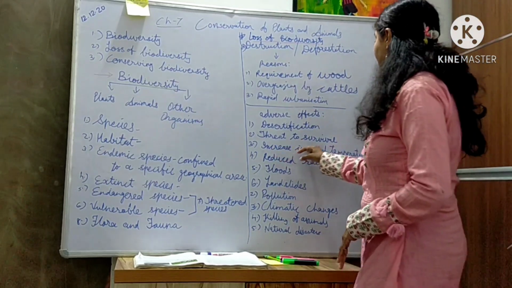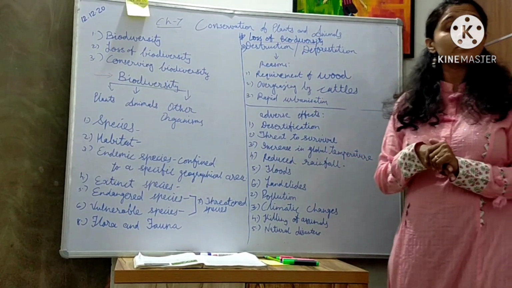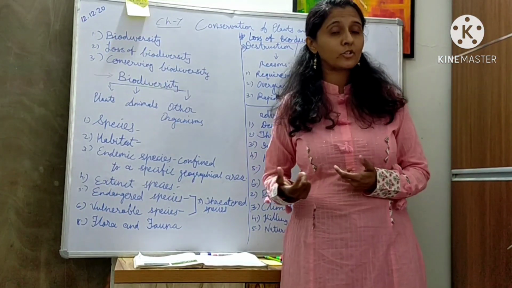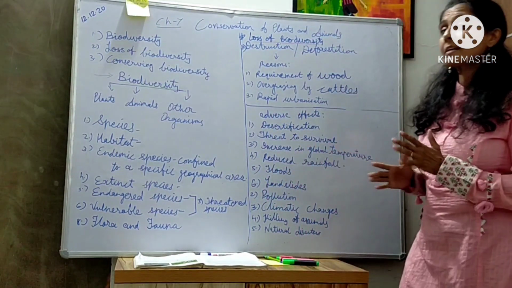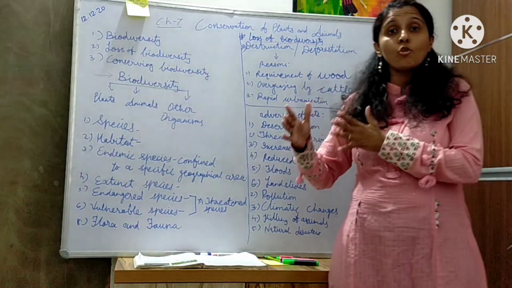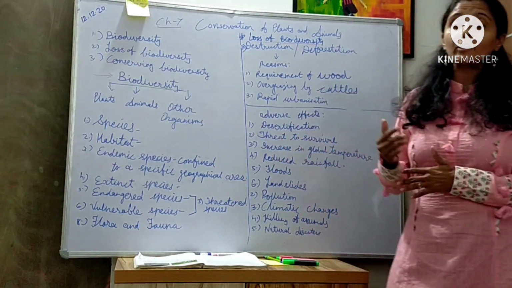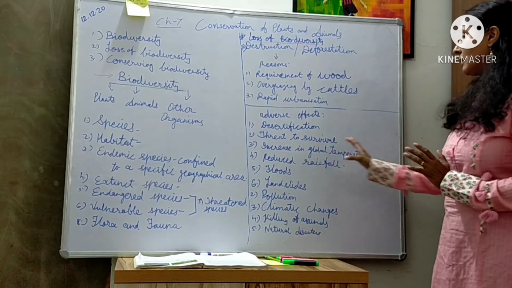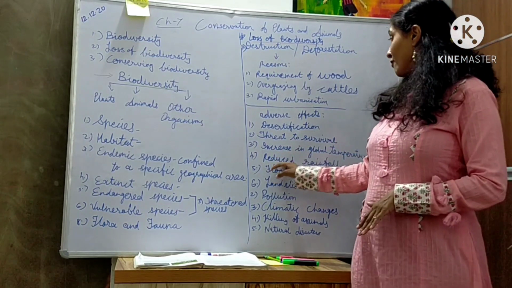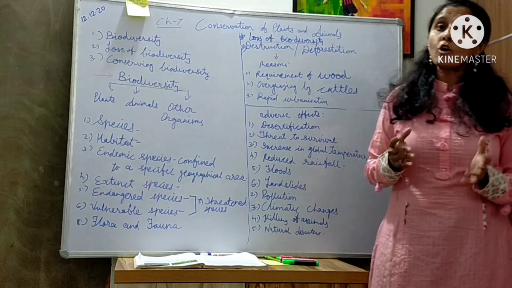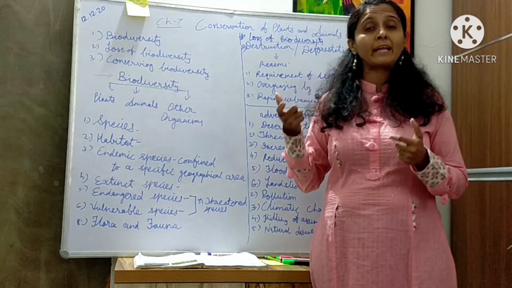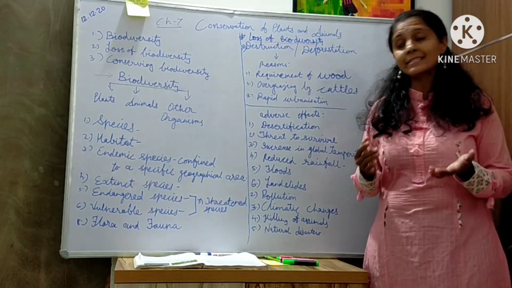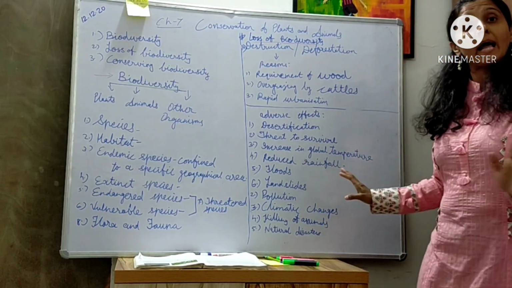Third, we have increase in global temperature. As we all know, trees take in carbon dioxide and give out oxygen. If trees are cut down on a large scale, the balance will be disturbed, and that causes an increase in temperature and global warming. Fourth, we have reduced rainfall. Trees also help to bring rainfall by the process of transpiration. If trees are cut down on a large scale, reduced rainfall will happen.